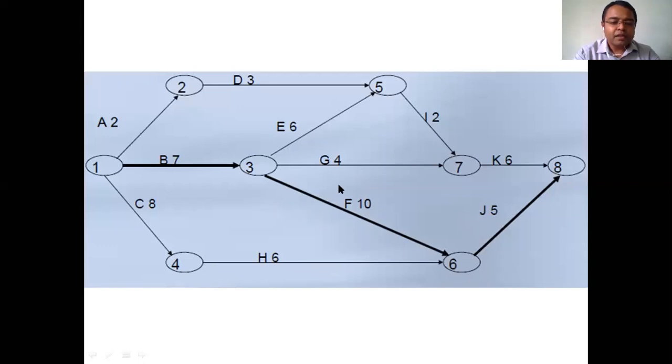Of course, if you do not have proper coordination between these three activities, that is E, G and F, then it will not hamper the F activity, but it will hamper the J activity, because J is the last activity of the project. Before the eighth event can occur, it is important that you complete the J activity as well as the K activity.